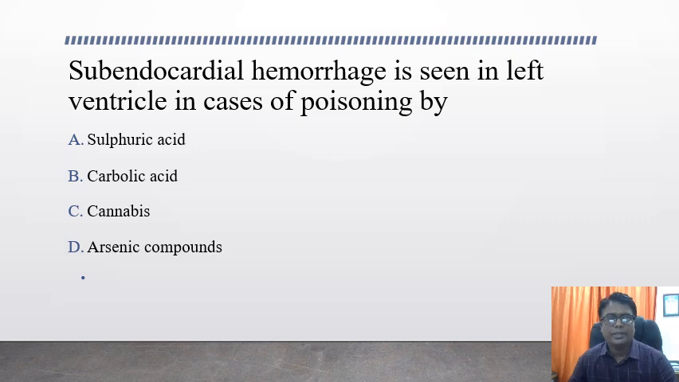Subendocardial hemorrhages in the left ventricle are seen in case of poisoning by: sulfuric acid, carbolic acid, cannabis, and arsenic. The answer for this question is the arsenic compounds, because we have seen in the previous question also that the subendocardial hemorrhages, also known as Sheehan's hemorrhages, are seen in the left ventricle in cases of poisoning due to arsenic compounds.